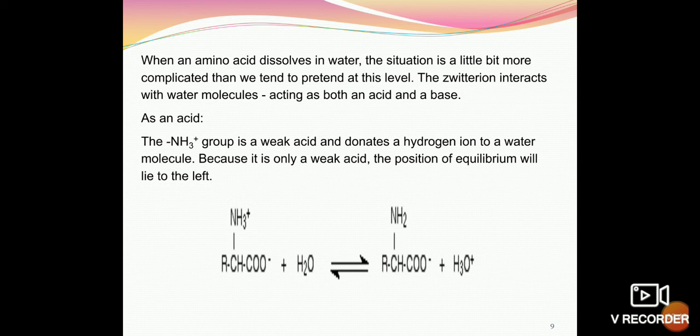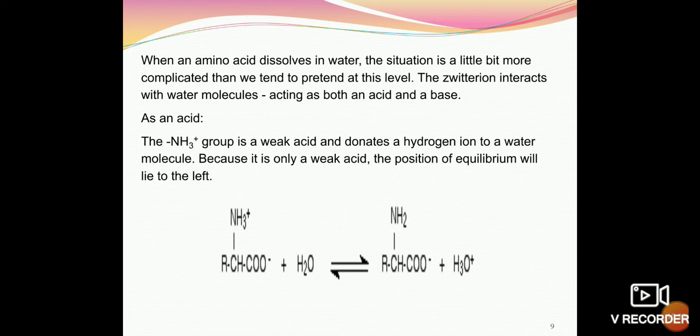Because it is only a weak acid, the position of equilibrium lies to the left. When the hydrogen is donated by the NH3+, the result is a negatively charged species along with H3O+. So it is a weak acid.